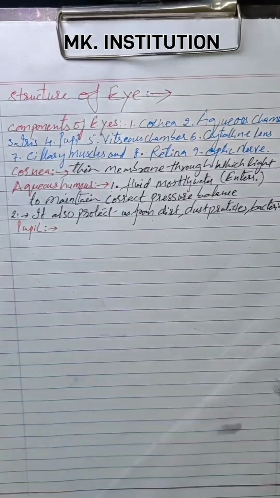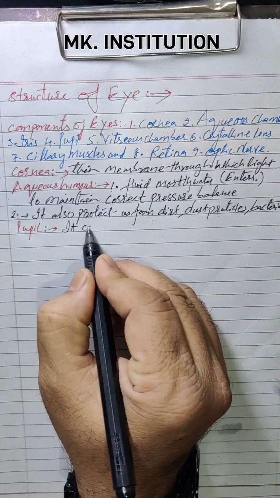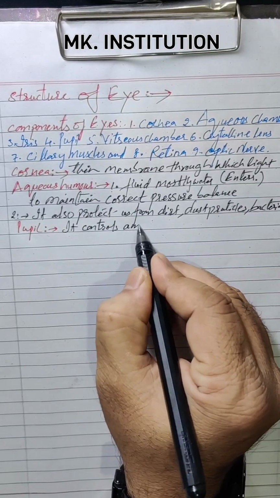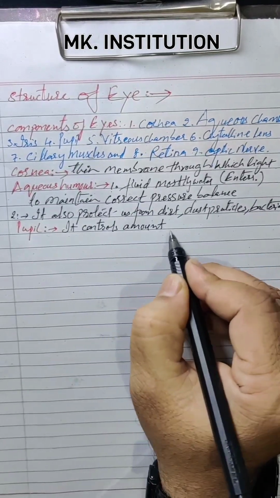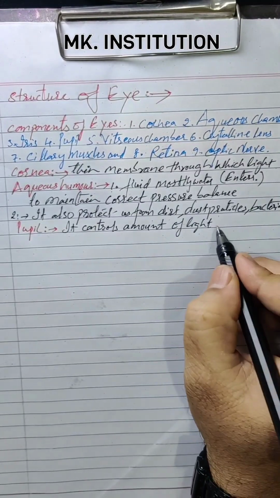Now the third one, pupil. What does this pupil do? It controls the amount of light entering the eye.